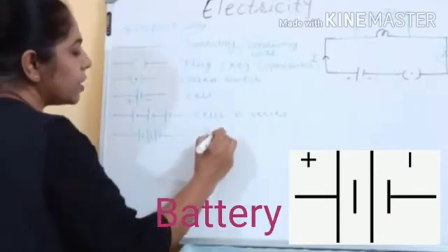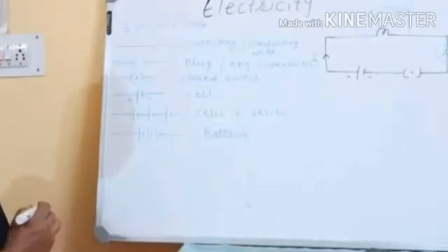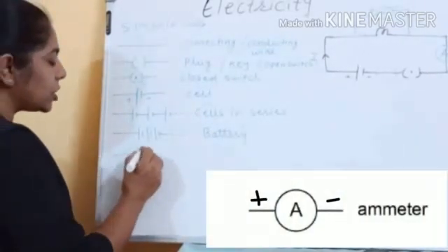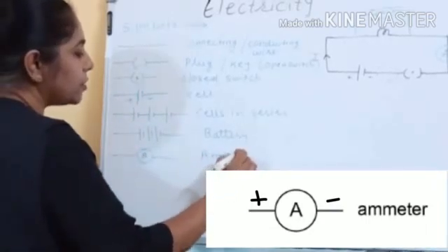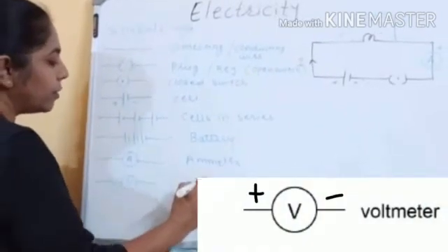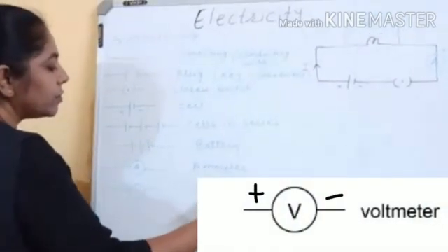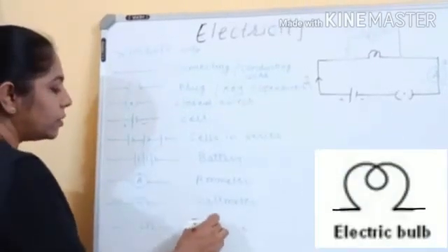So it is the symbol of a battery. Then we use an ammeter. This is the symbol of an ammeter. Then this is the symbol of a voltmeter. Then this is the symbol of a bulb.